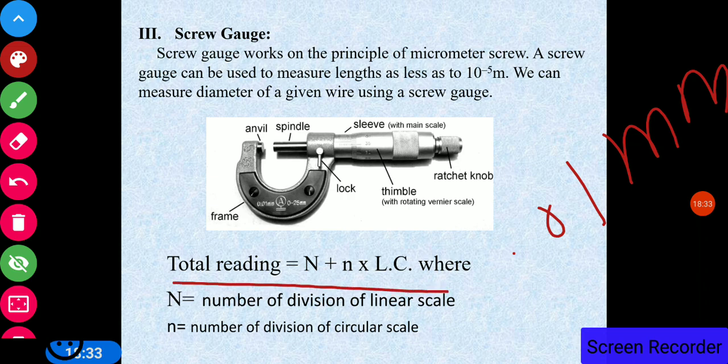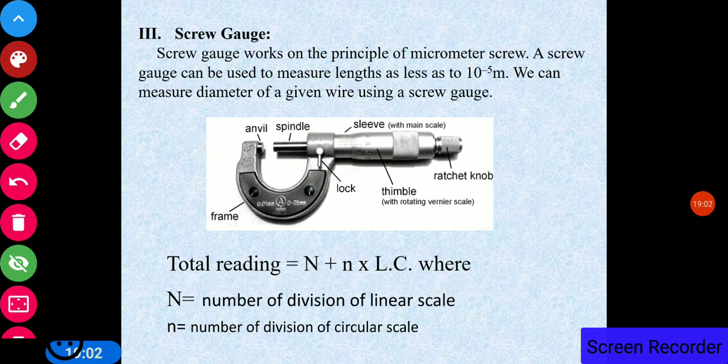So the total reading of the screw gauge will be the main scale reading plus the number of divisions n which come in line with the main scale, into the least count. You will understand this much better when you come across it, when you use the screw gauge. There is some online lab software. You can use that also to become familiar with these experiments. I'll discuss it in later lectures.